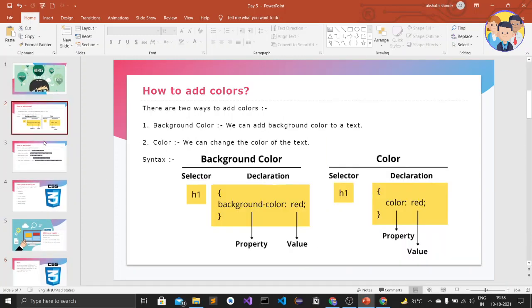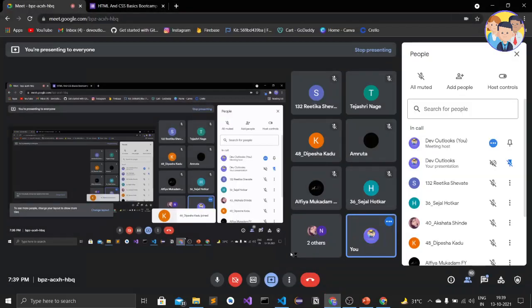Okay, so let us create a small website. We are having half an hour. Okay, so first of all, let's add a color. Okay, so I will open the VS Code editor, or else you can code in any of the code editors. Okay, so do you want to see how to install code editor, VS Code? Do you want to see?